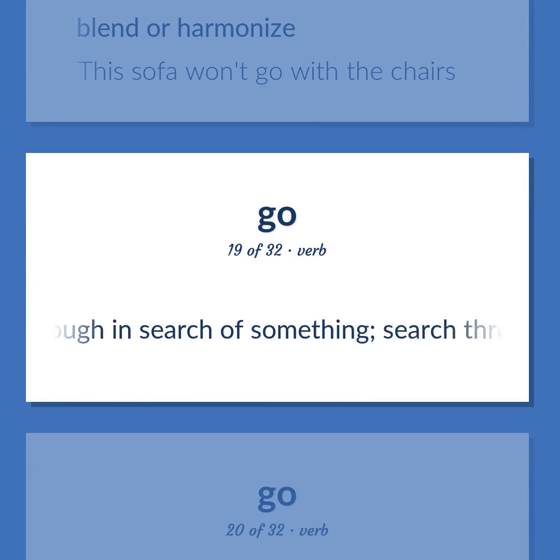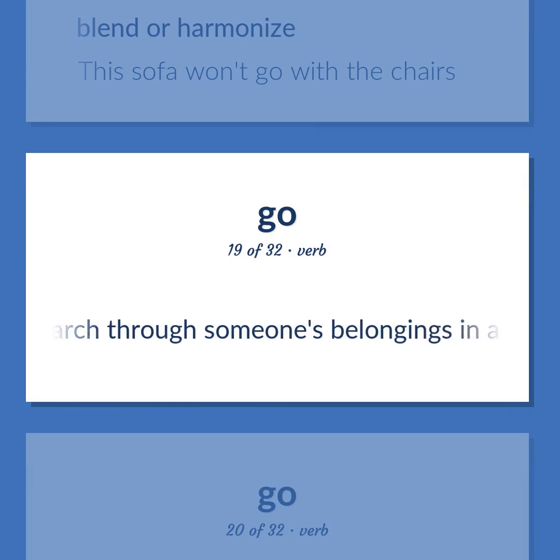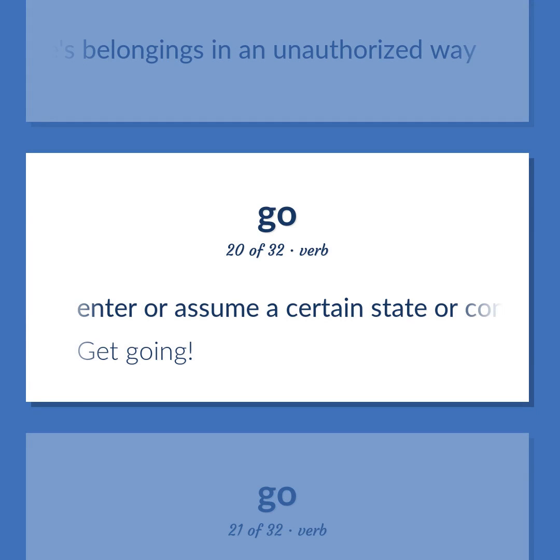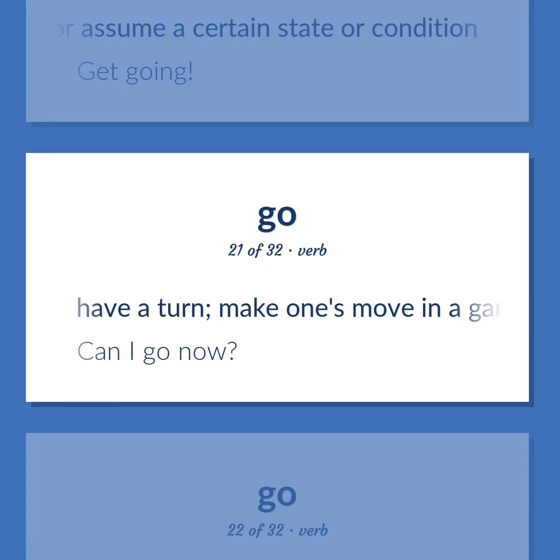Go through in search of something. Search through someone's belongings in an unauthorized way. Enter or assume a certain state or condition. Get going. Have a turn. Make one's move in a game. Can I go now?